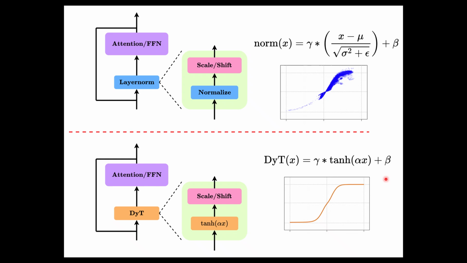The deeper implication is powerful. Normalization layers require computing statistics, but this work suggests that they may not be fundamentally necessary. The key takeaway is that transformers might not rely on normalization itself, but on the behavior that normalization creates, the squashing behavior.